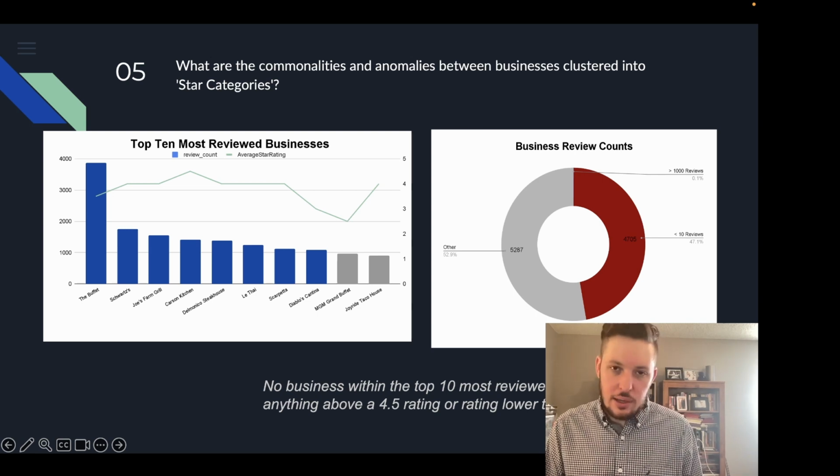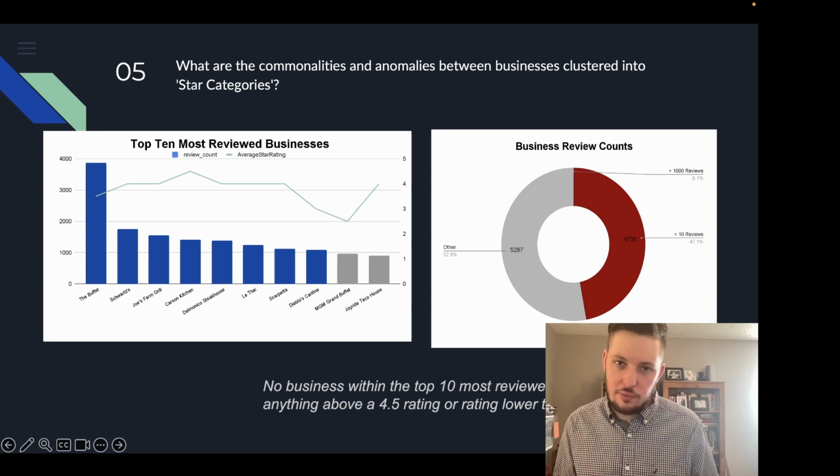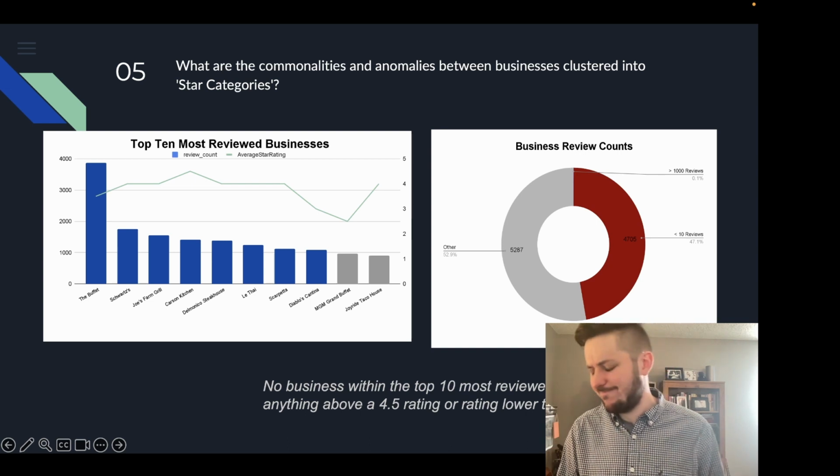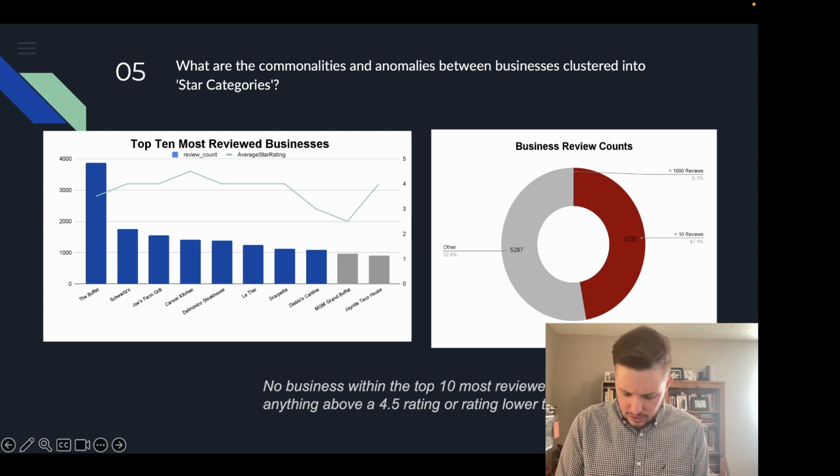The hostess was very kind. And at the end of the meal, they handed me a card and they said, "Hey, please scan this QR code and review us on Yelp, and we would really appreciate it." And I think they gave us something like a free set of rolls for your next trip. And when I noticed that, it gave me pause, because that happened while I was reviewing this data, and I thought, maybe that's how a place like The Buffet reached their 4,000 reviews.